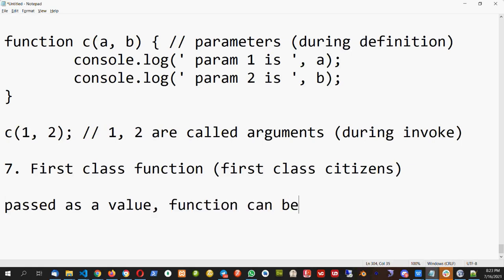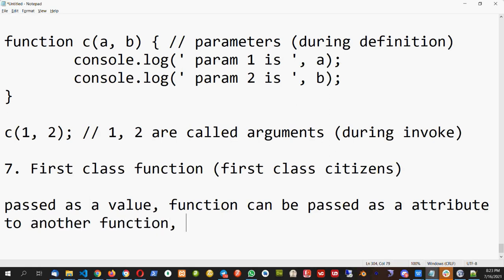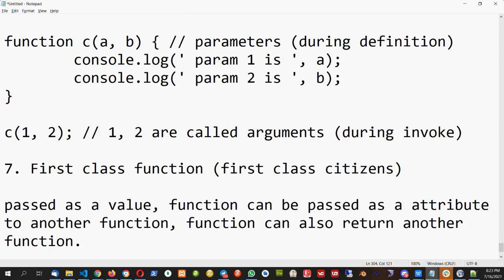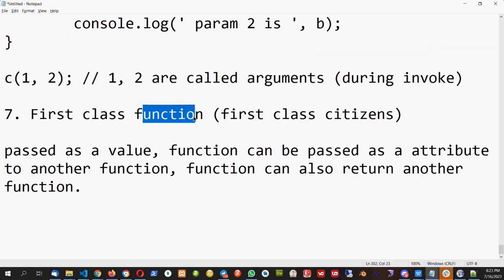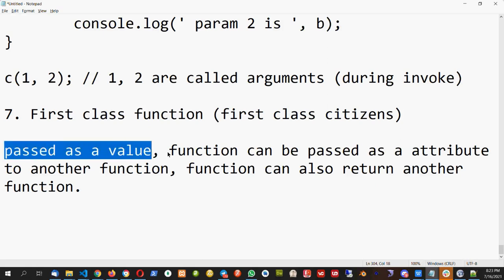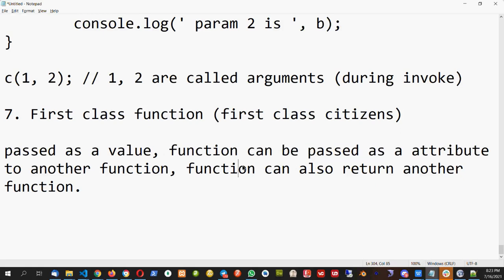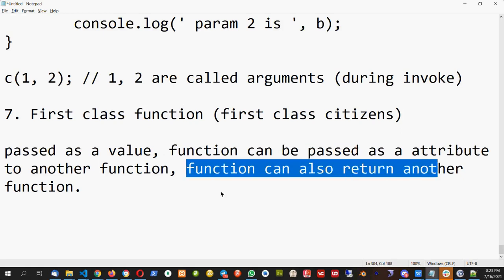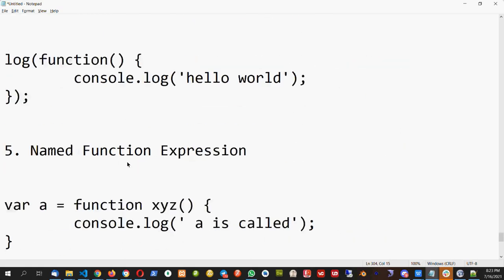A function can be passed as a parameter or as an attribute to another function, and a function can also return another function. So in JavaScript, a function can do multiple things. It can be passed as a value, it can be passed as an attribute to another function, it can be returned from another function.